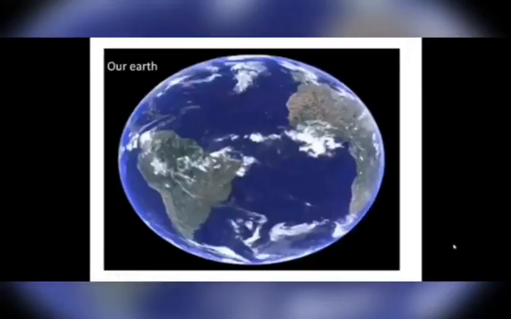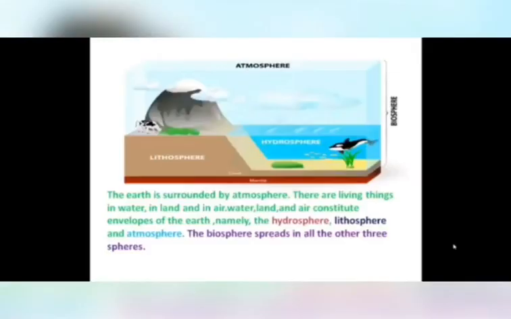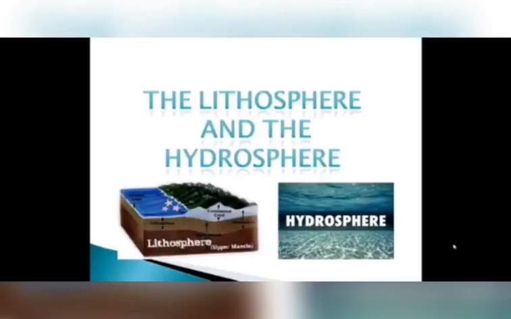You can see this is our earth. On earth, in some part there is water and in some part there is land. And also around earth there is a layer of atmosphere. So earth is surrounded by atmosphere. There are living things in water, in land and in air also. So these three layers form earth's envelope. Namely, hydrosphere means water, lithosphere means land, and atmosphere consists of air. So biosphere is spread in all these three layers. Biosphere means the living world.